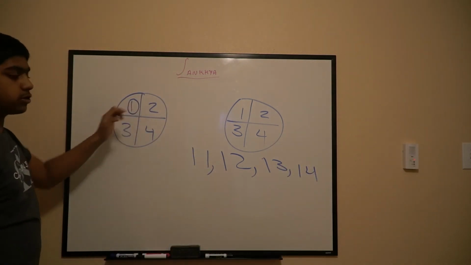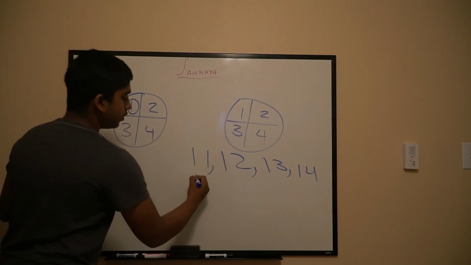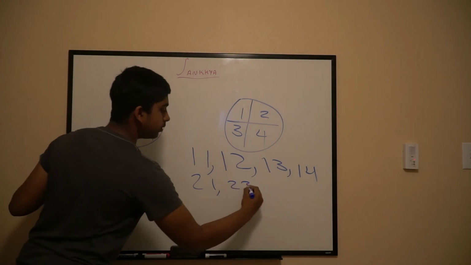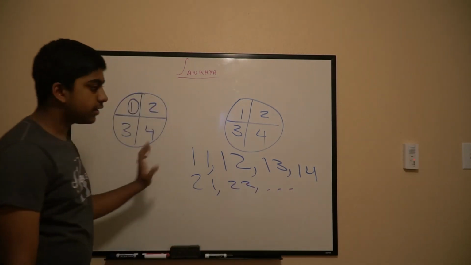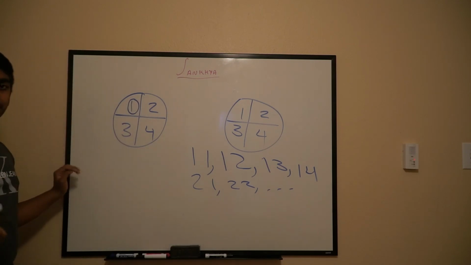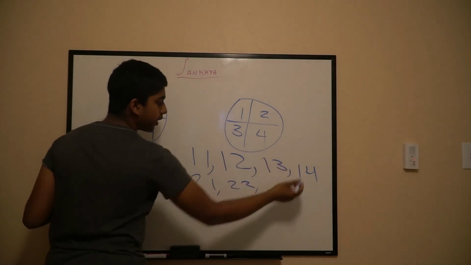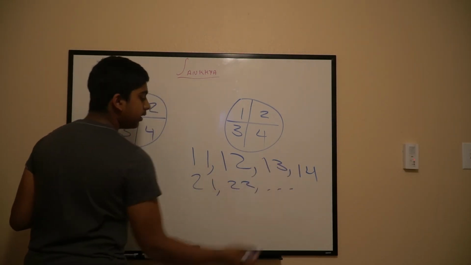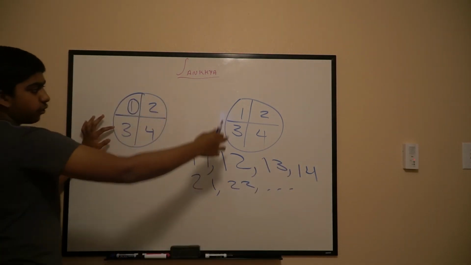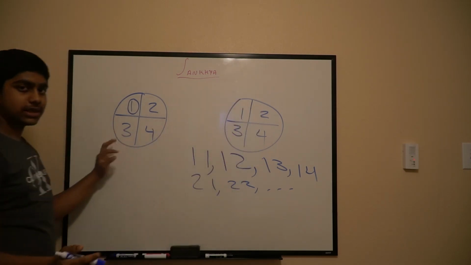Okay? So you probably figured it out by now. The 2 has the exact same thing: 2 and 1, 2 and 2, and so on. So does the 3, so does the 4. Let's see how many total possibilities there are. That's 1, 2, 3, 4, 5, 6, 7, 8. And then 3 has 4 of them, so 9, 10, 11, 12. And the 4 has 4 of them. 16.